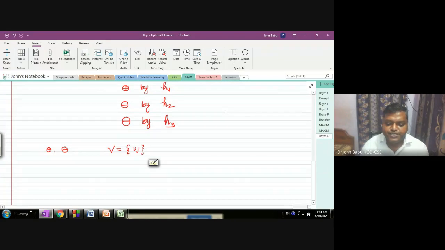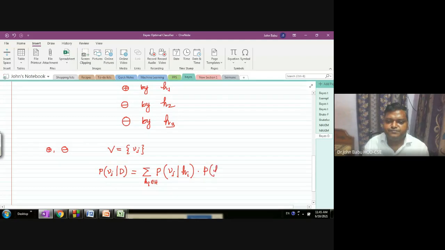So what we can write is the probability of classifying as Vj given the data, that means either positive or negative given the data, is sigma over all the hypotheses Hi belonging to H, of the probability of Vj given Hi into the probability of that hypothesis, the posterior probability of that hypothesis.